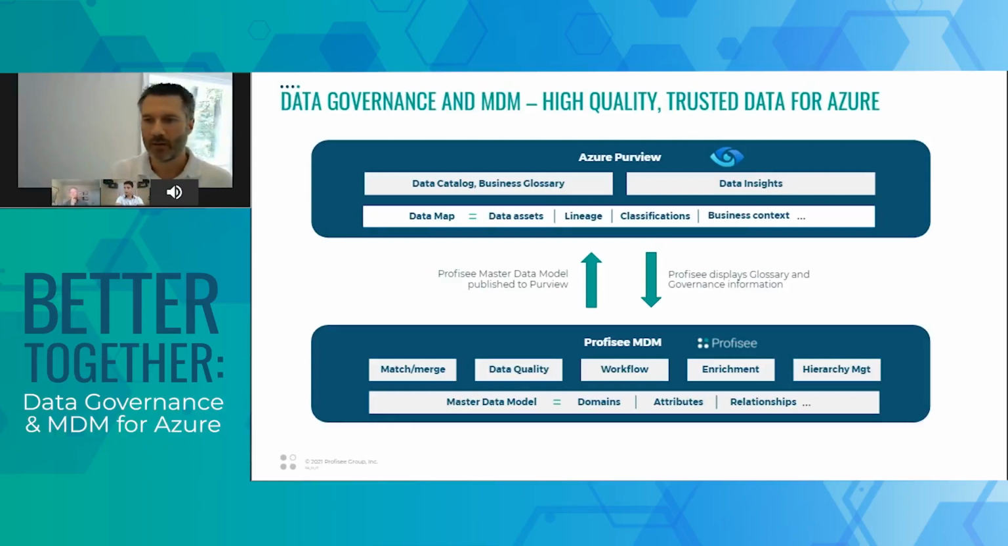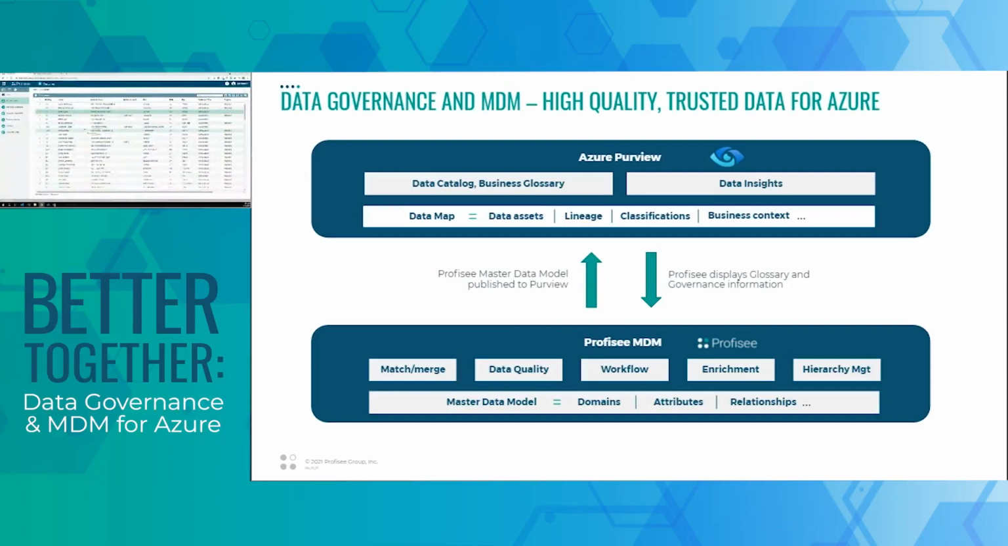So what I'd like to do now is actually take a moment to show you what this integration actually looks like. So I'm going to go ahead and share my screen. All right. So here we are in Profisee, and this is a sample demo of customer data. And I'd just like to take a moment to orient you here.